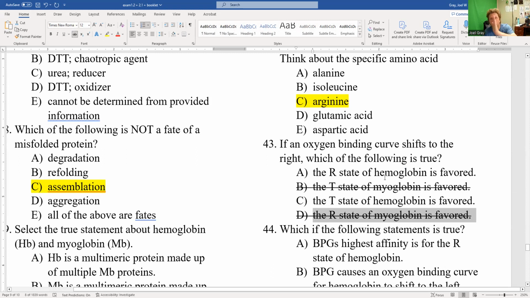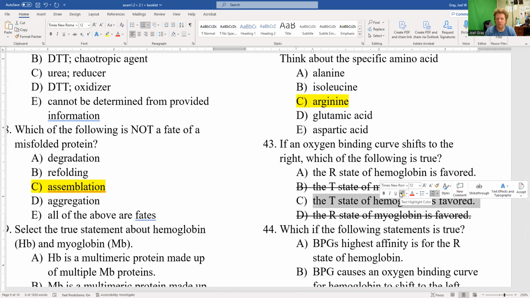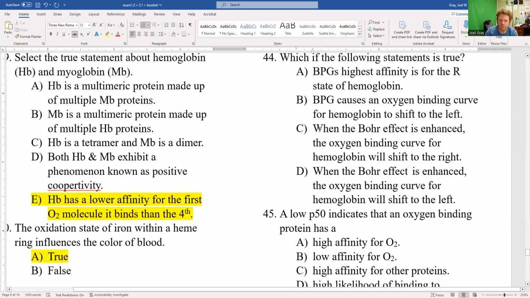If the curve shifts to the right, that means the P50 goes up. That means that our affinity for O2 has gone down. The T state is the less favorable, or the T state is the deoxygenated form of our protein. So a shift to the right causes the T state to be favored.